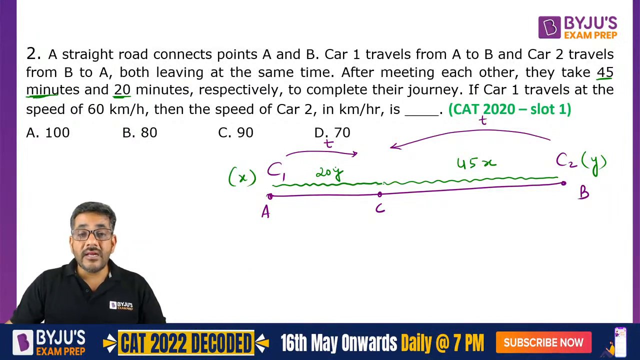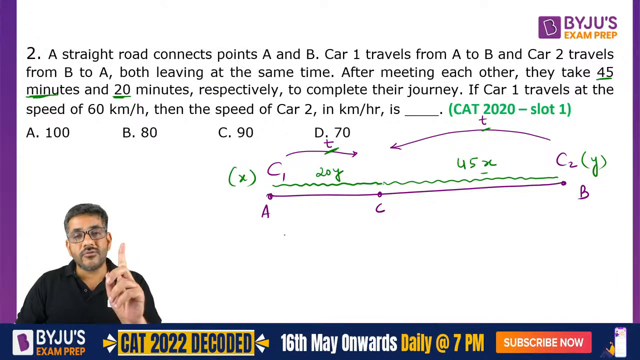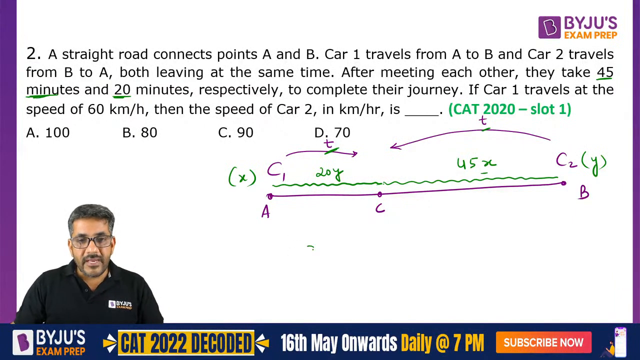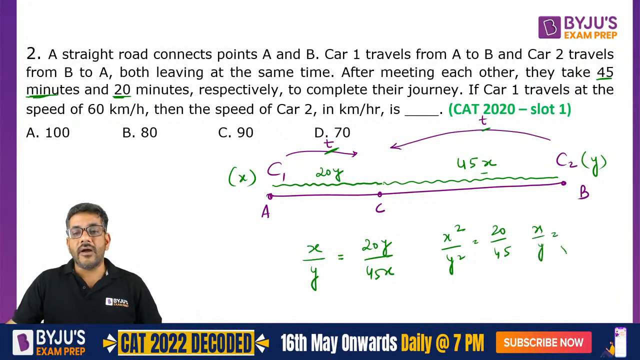अब कार 1 ने 20y कवर किया था t टाइम में, कार 2 ने 45x कवर किया था t टाइम में. टाइम कांस्टेंट हो गया, time is constant, and when time is constant then speeds are directly proportional to the distance. So distances are 20y by 45x. अगर आप यहां पे देखोगे it will give you x square by y square is equal to 20 by 45 और x by y is equal to root over 20 by 45.